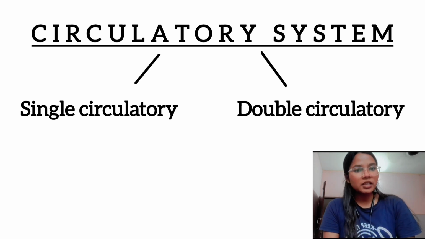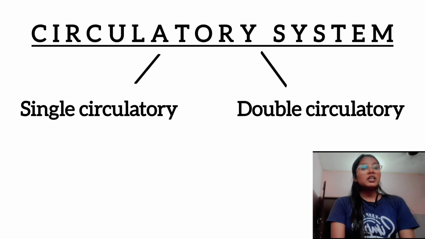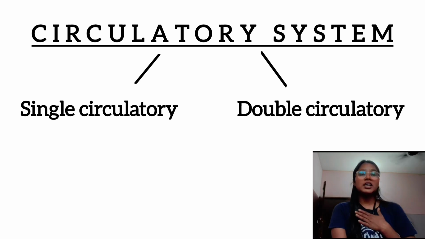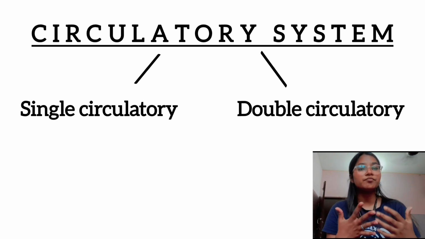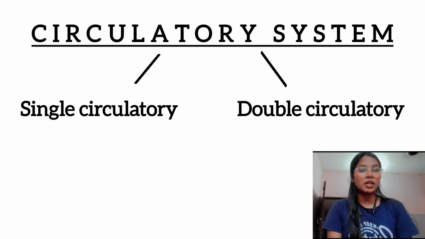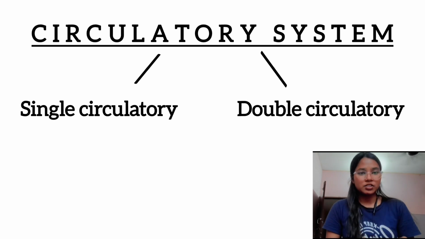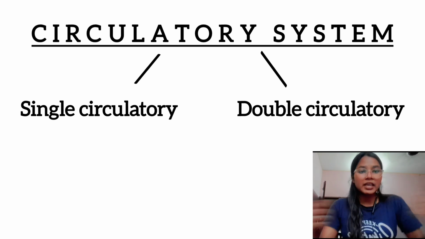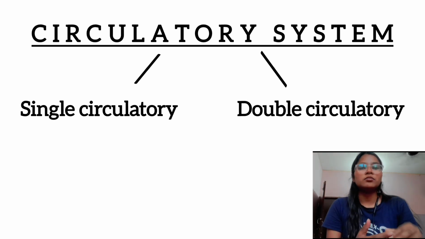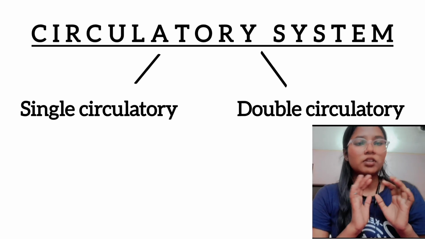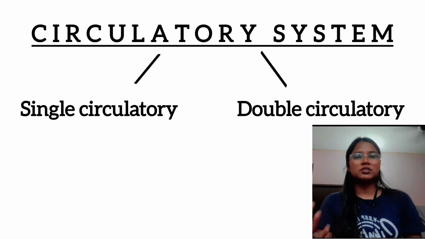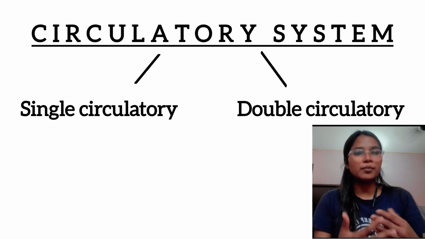They can't maintain their body temperature properly, but in a double circulatory system our body can maintain proper temperature. That's why our body can manage our temperature in winter. That's why we feel warm in winter when we put a blanket on our body and give warmth from outside, our body just receives it and becomes warm.